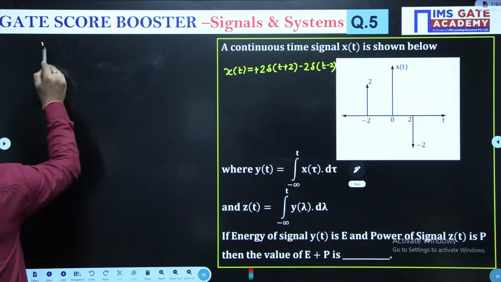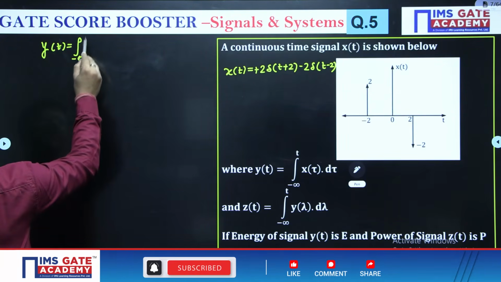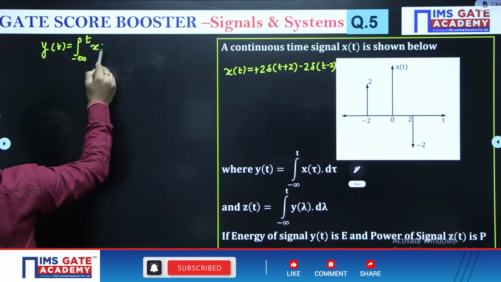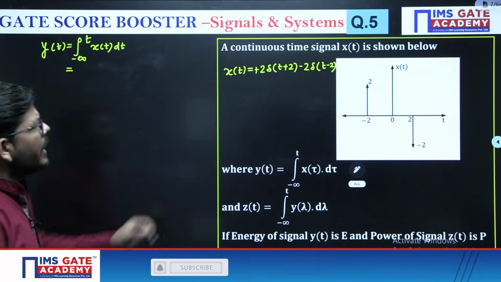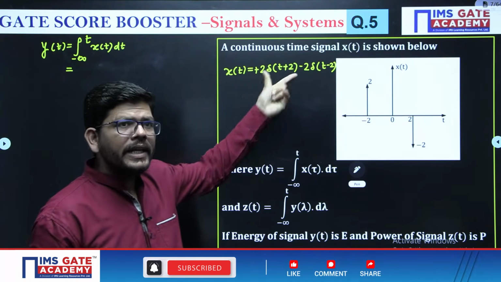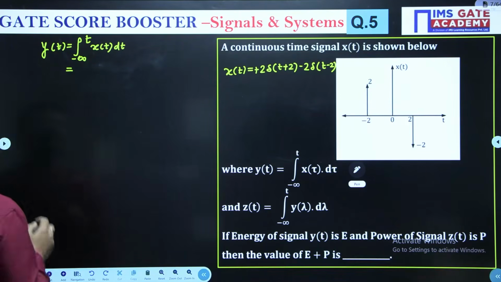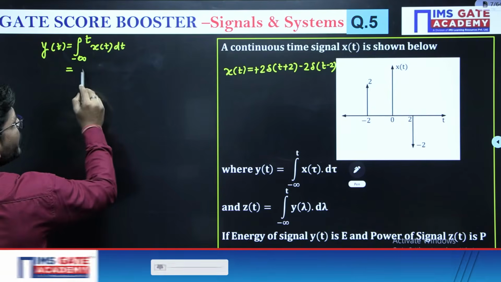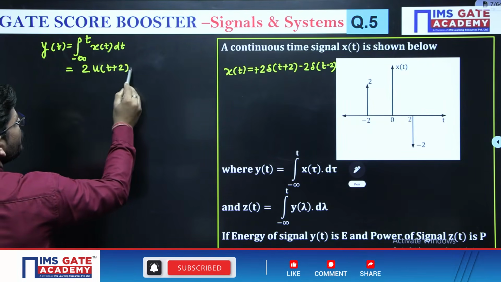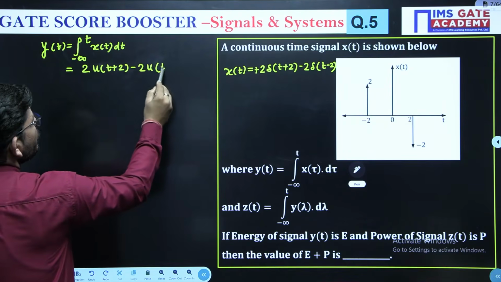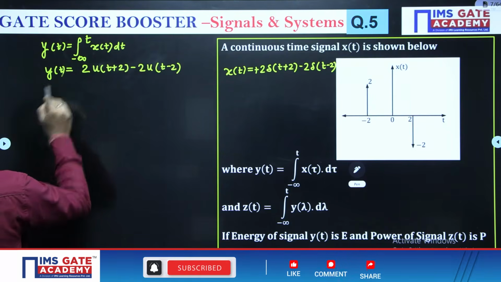Now y(t) is the signal which we are going to get when we integrate the signal x(t). So what will we get? The integration of an impulse is a step signal. So we will get 2u(t plus 2) minus 2u(t minus 2). This is going to be y(t).